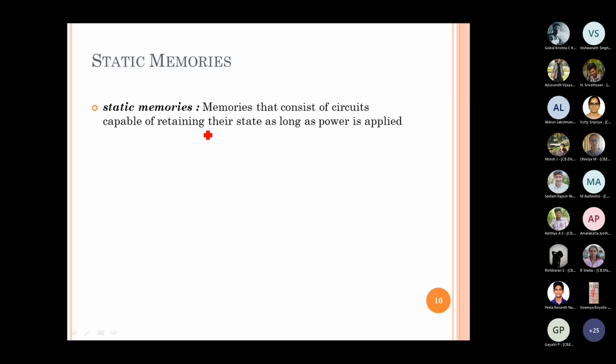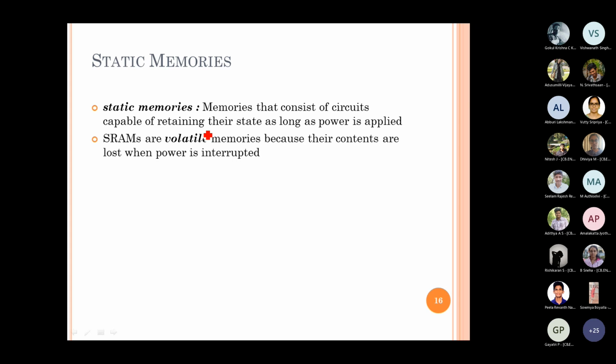Once there is no power supply, we lose the data. So I said it's all volatile. We have to ensure that as long as we require that data, power is provided, or if we are not sure about it, move the data from the static memories to other permanent storage devices, like either the secondary memory or the ROM.